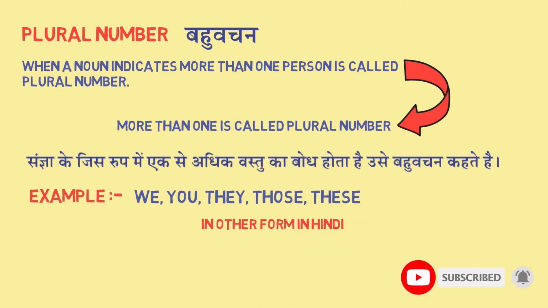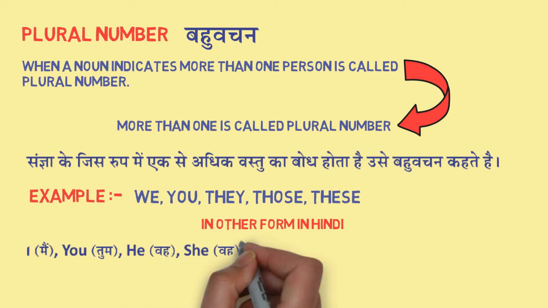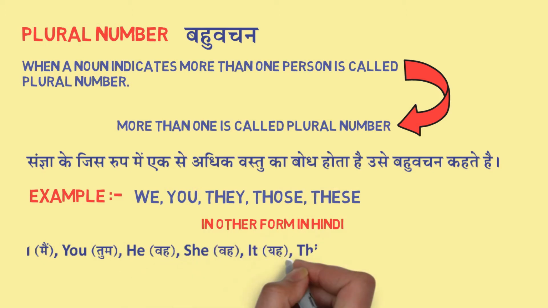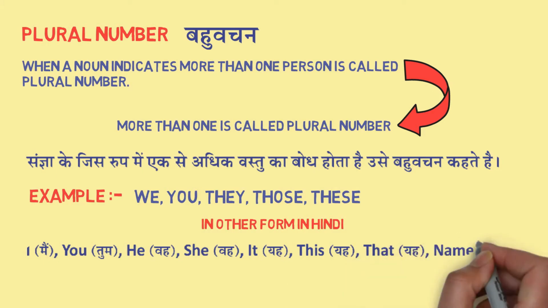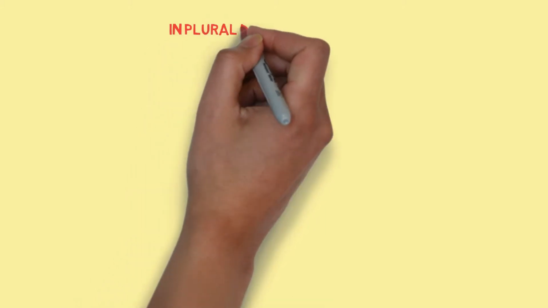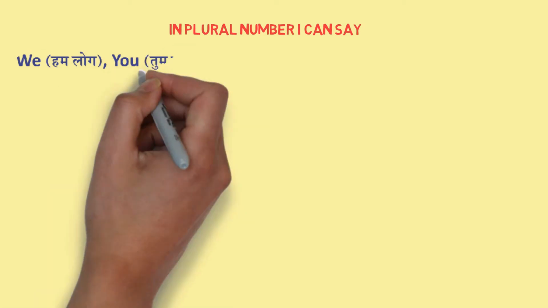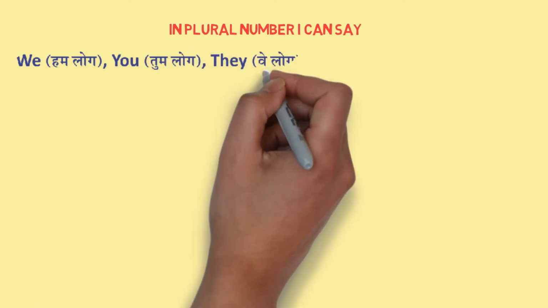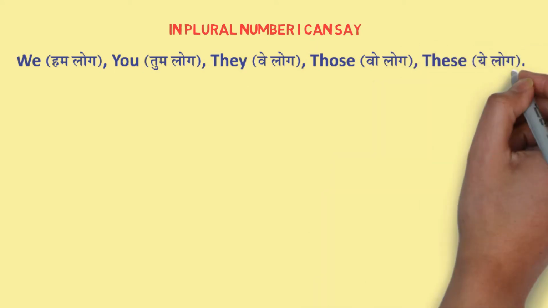In the other form of Hindi, I can make you understand. When we say I means मैं, you means तुम, he वह, she वह, it यह, this यह, that वह, name any name. These all are the singular number. In the plural number, I can say we हम लोग, you तुम लोग, they वे लोग, those वो लोग, these ये लोग.